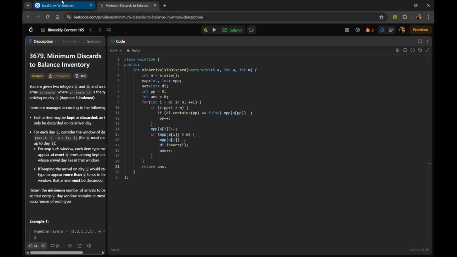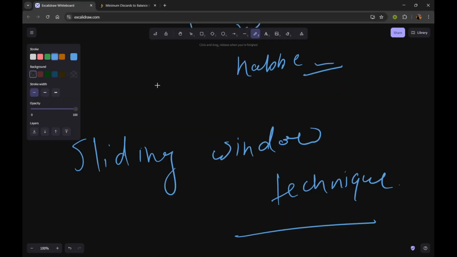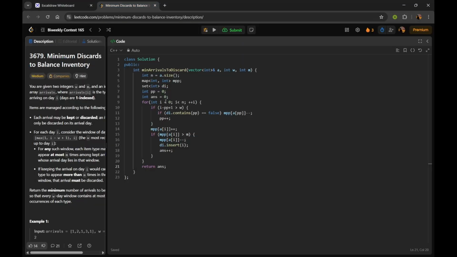So talking about the time and space complexity. Time complexity will be, in this case, O of n log n, because we are using a map and a set. And if you use an unordered map and an unordered set instead, in that case time complexity will be O of n, that is linear.